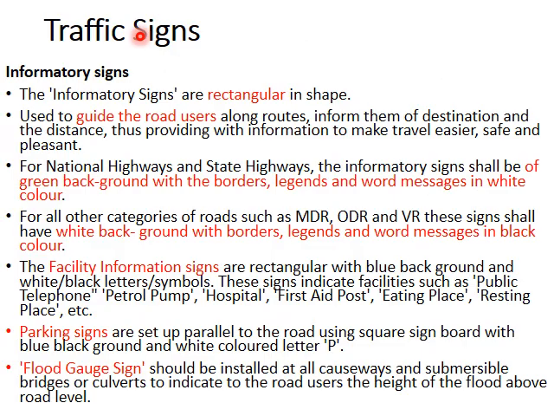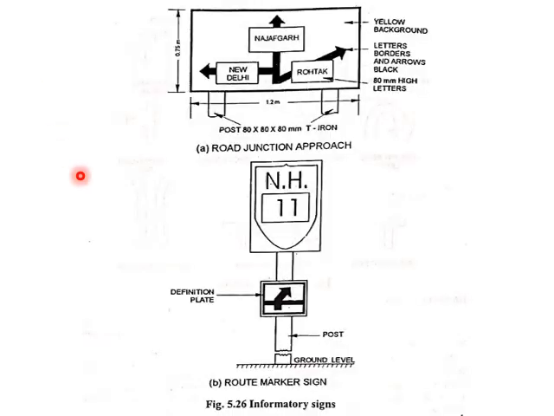The third category of signs after regulatory or mandatory and warning or cautionary signs are the informatory signs, which are rectangular in shape. They are used to guide the road users and give them some information regarding facilities or parking spaces or flood gauges which are installed at causeways and submersible bridges, etc. This image shows an example of the informatory sign.